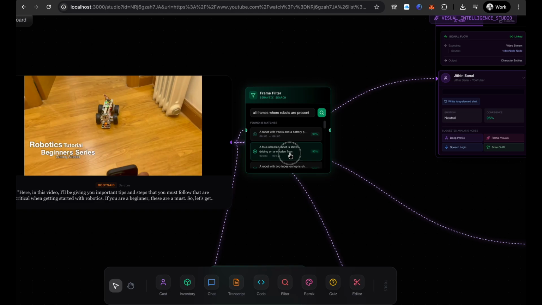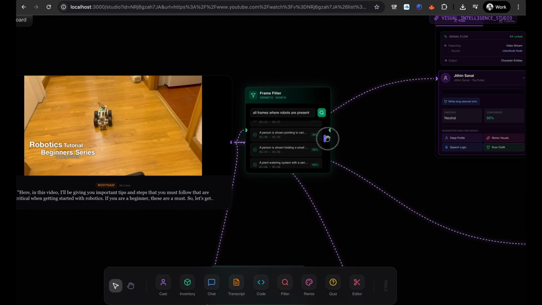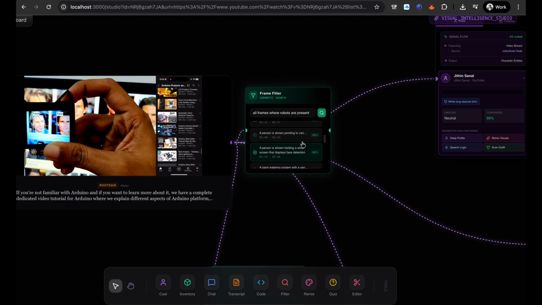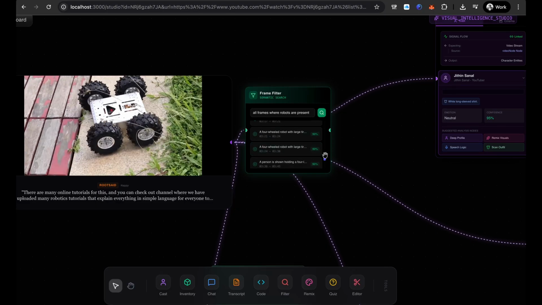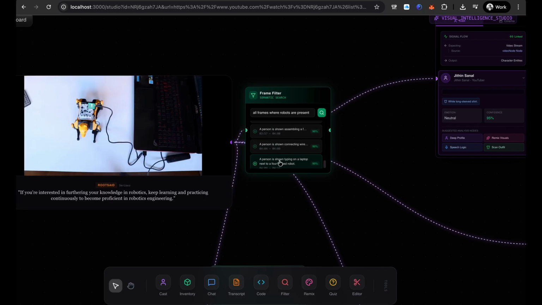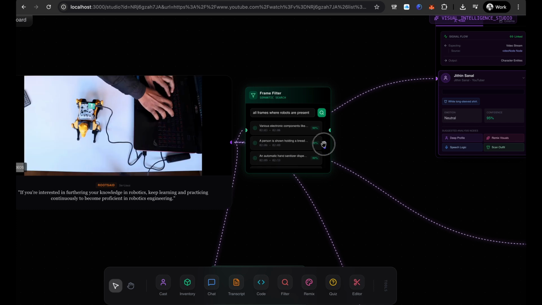Here in this video, I'll be giving you important tips and steps that you must follow to record audio when we explain different aspects of audio track, the audio sketch, the audio board, as well as the audio ID. And you can check out this channel where we have uploaded many robots tutorials that explain important. If you're interested in further your knowledge in robots, this is good actually. It will semantic research everything.